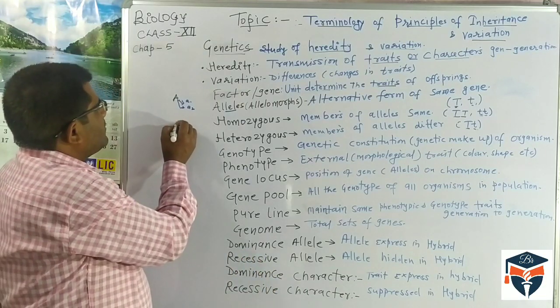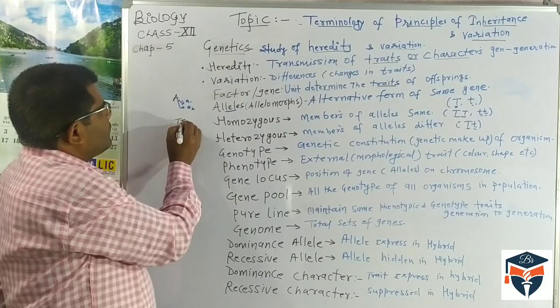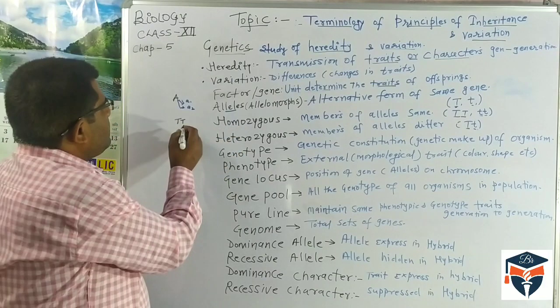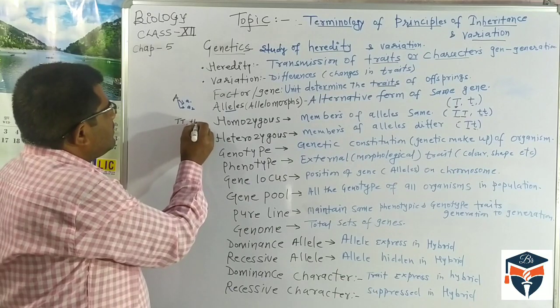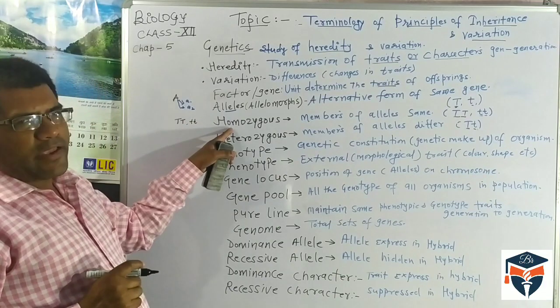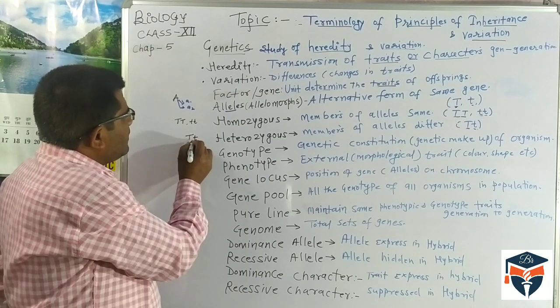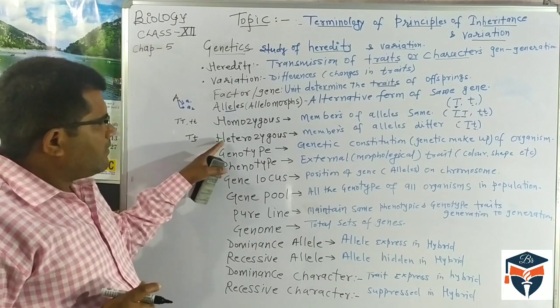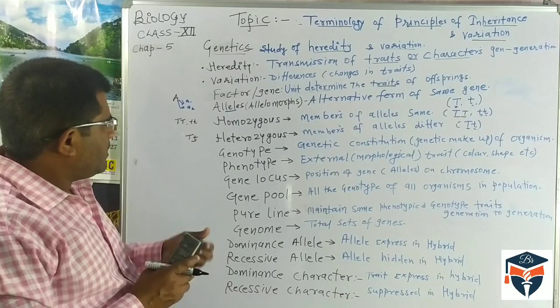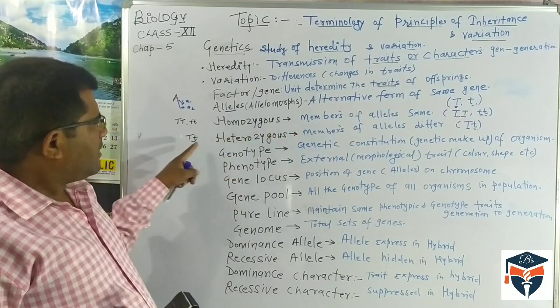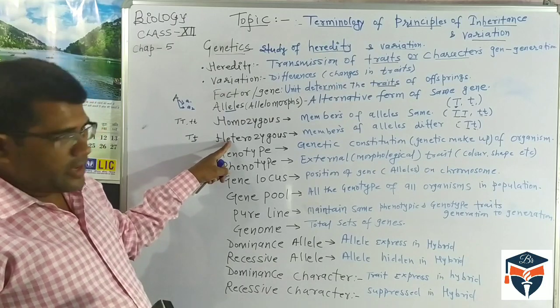If I write capital T capital T, this is homozygous. If I write small t small t, it is also homozygous. But if I write capital T and small t, it indicates heterozygous because here the alleles differ. If two alleles differ, that is called heterozygous.